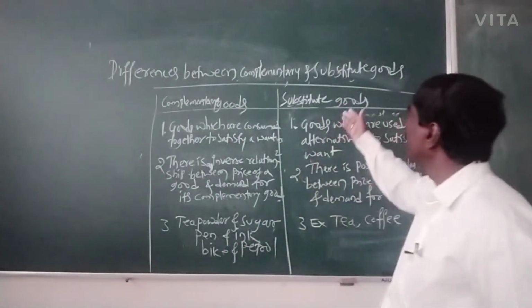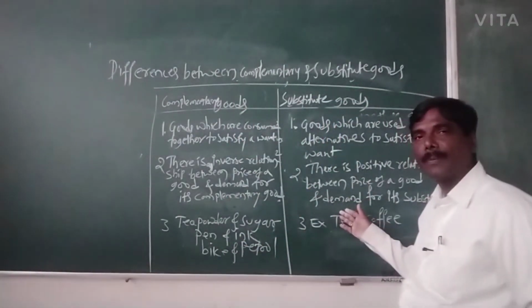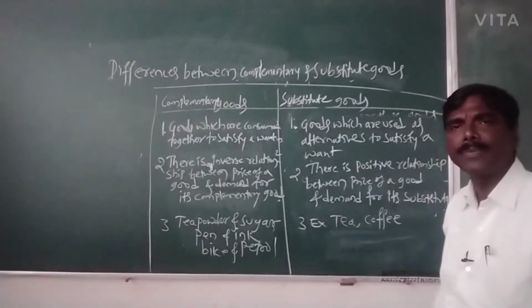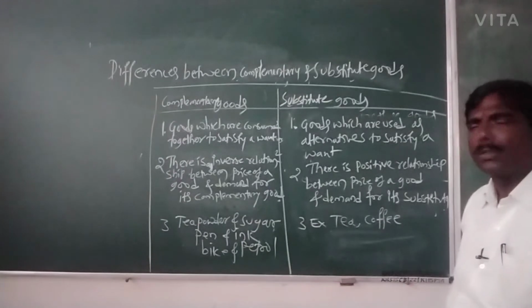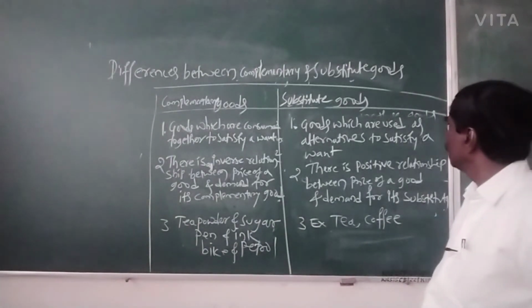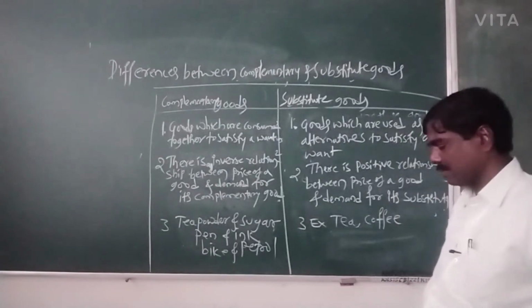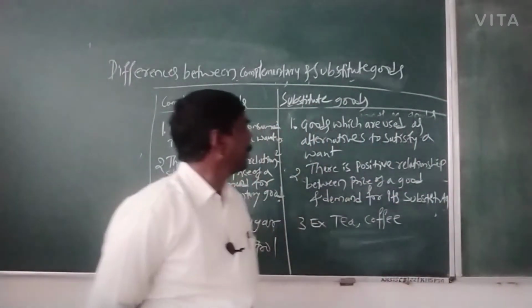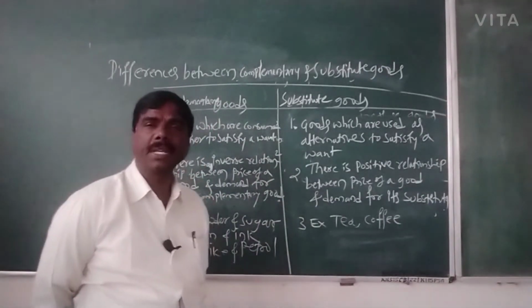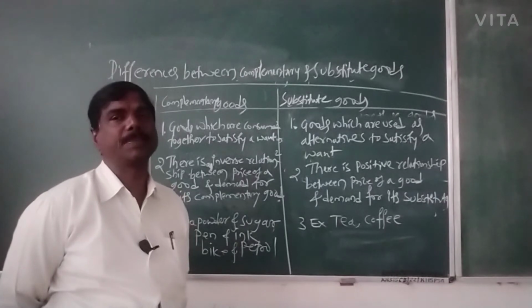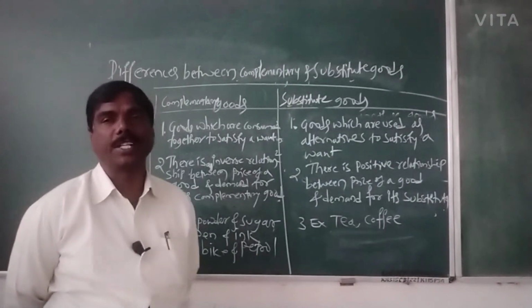Next we have substitute goods. Substitute goods are those goods which are used as alternatives to satisfy a want. These are alternative goods used to satisfy a human want.